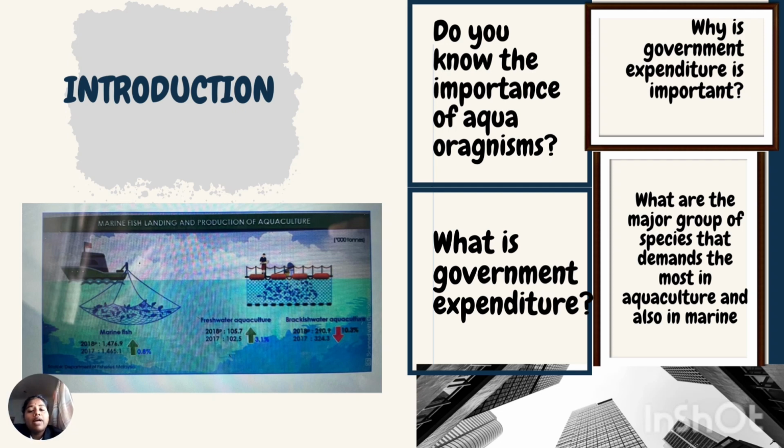Alright. I would like to add on another piece of information. As you can see on the left side, there is a statistic by the Department of Statistics Malaysia. From the statistic there, we could see that the performance of marine fish captures and also aquaculture rearing does impact the GDP. Those figures reflect the production from the comparison of year 2017 to 2018, reflecting the production that was captured and reared, affecting the GDP.